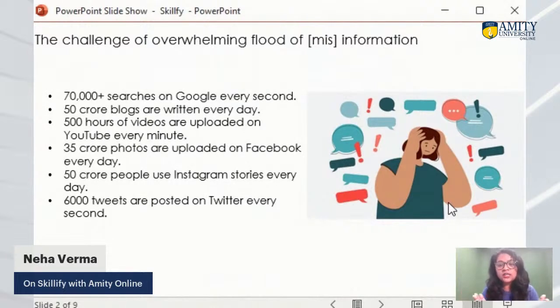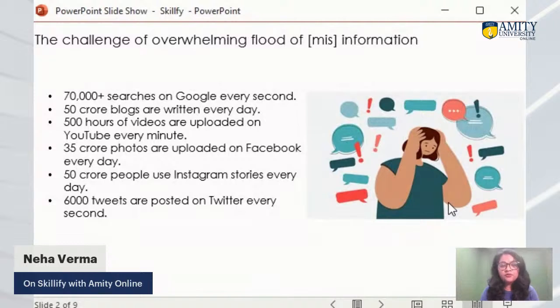of the huge content available on the internet. There are some facts which I'm going to share with you, which will let you know how much content, or how much information, is available on the internet. For example, every second around 70,000 searches are done on the Google search engine. 70,000 in just a single second.